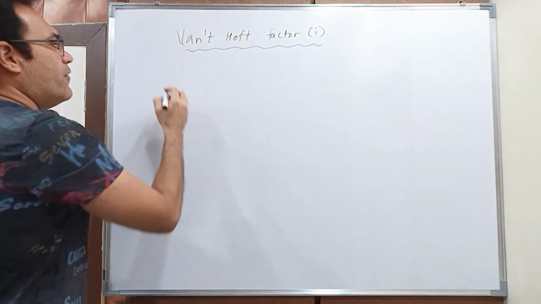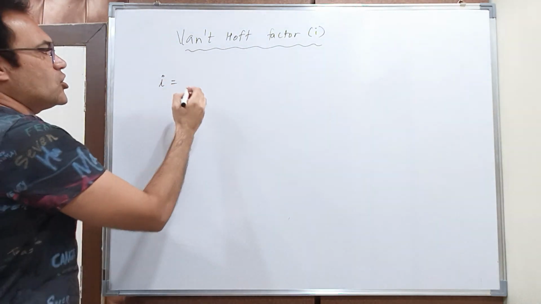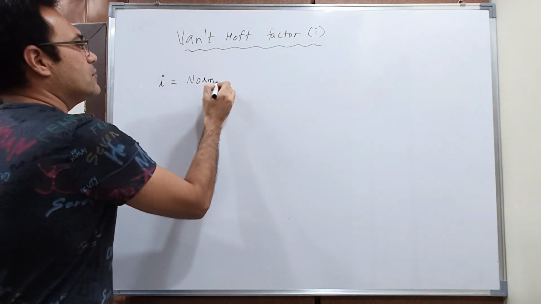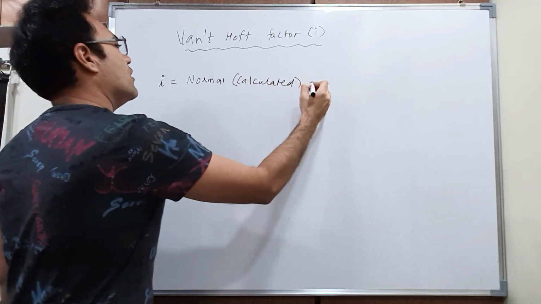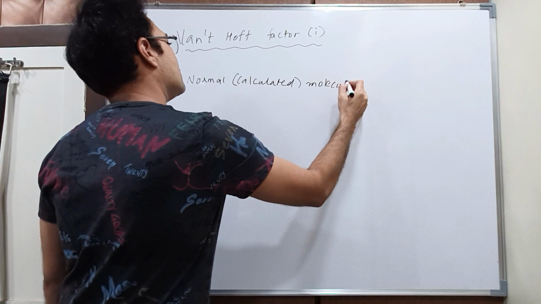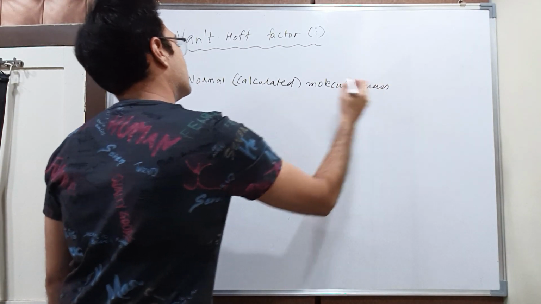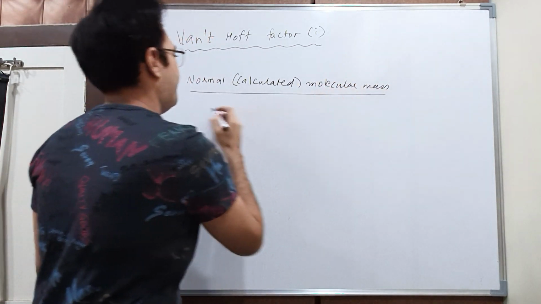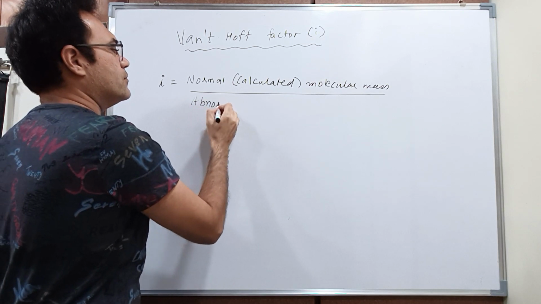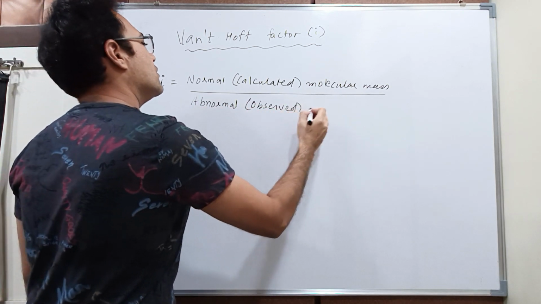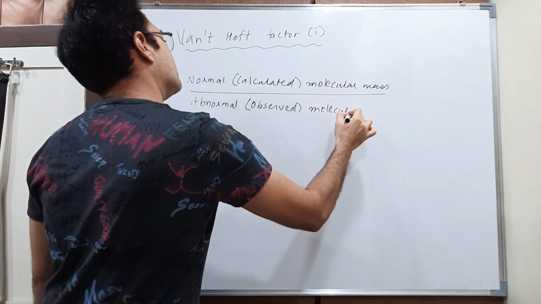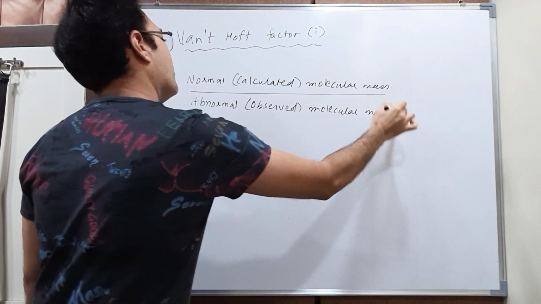He defined the Van't Hoff factor i as the ratio of normal, or you can say calculated, molecular mass and abnormal or observed molecular mass.